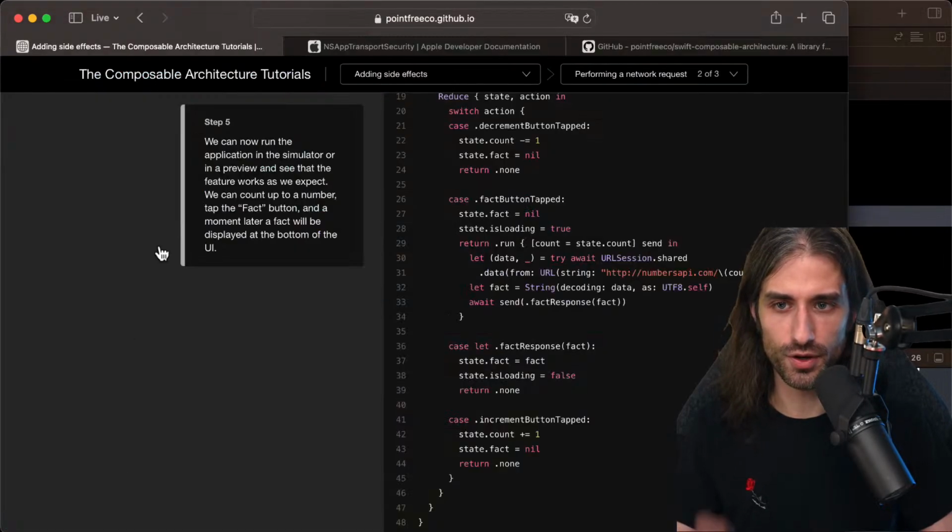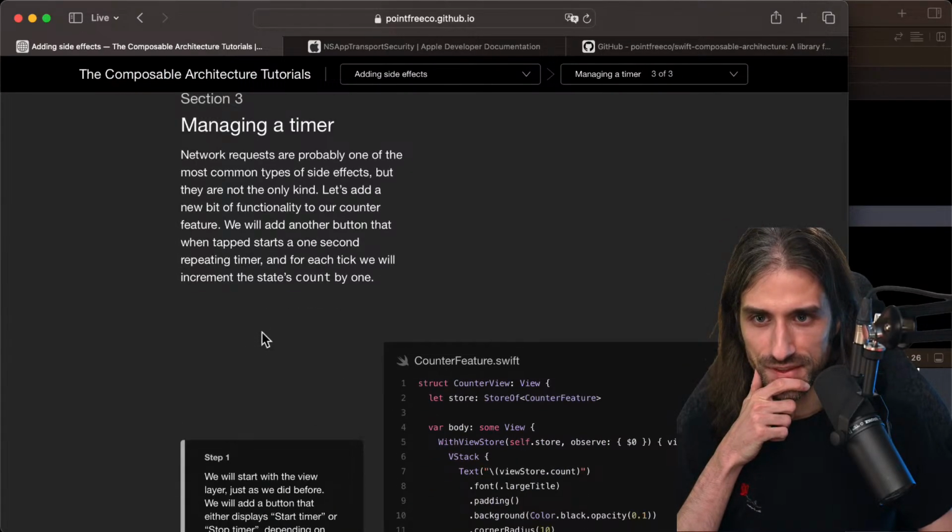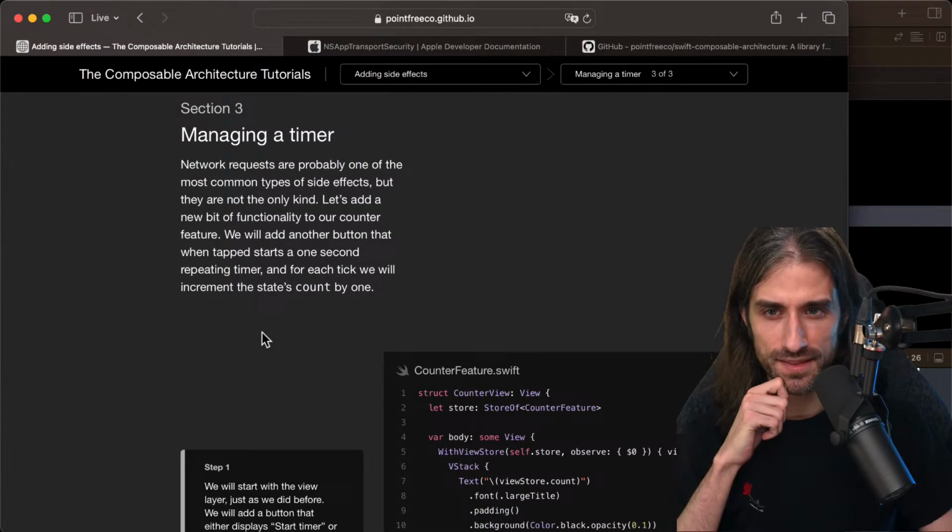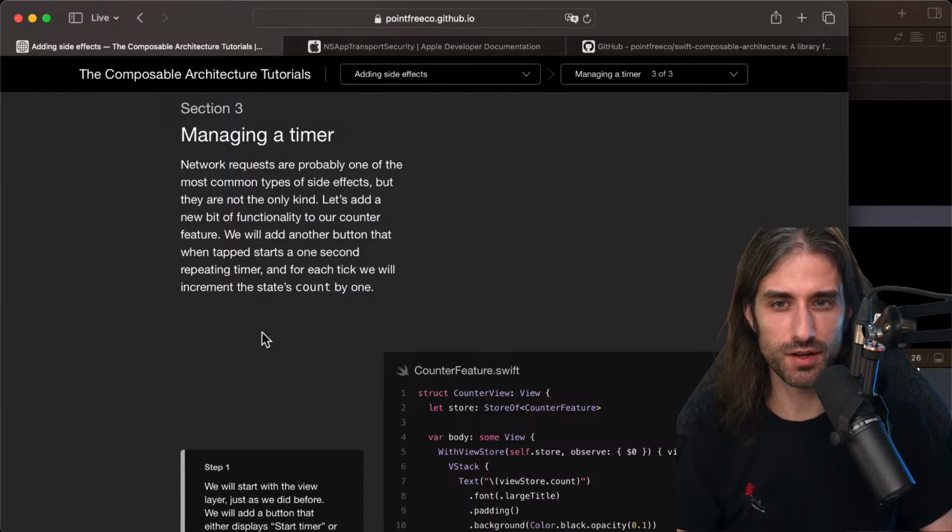Great, let's get back to the tutorial. So section 3, managing a timer. Network requests are probably one of the most common types of side effects, but they are not the only kind. Let's add a new bit of functionality to our counter feature.